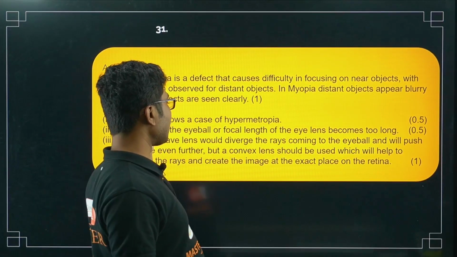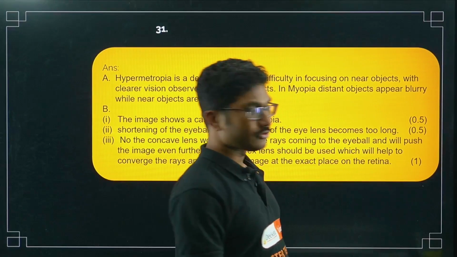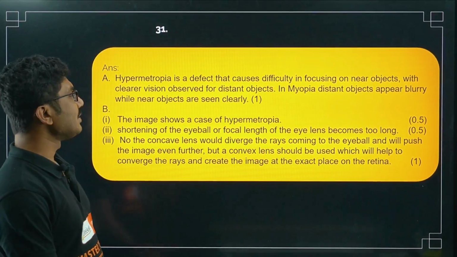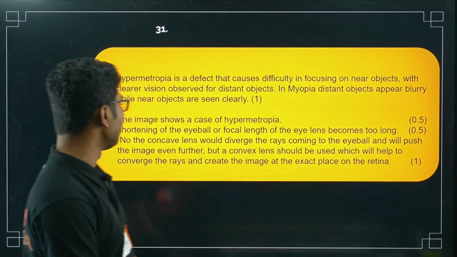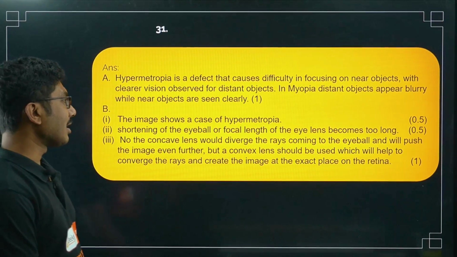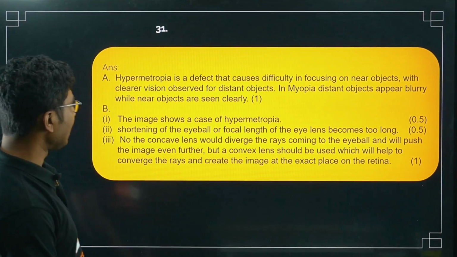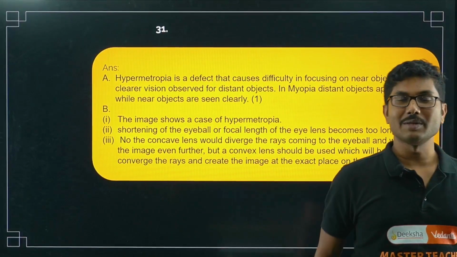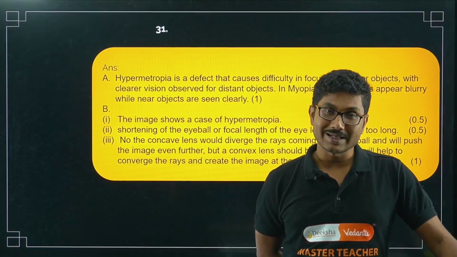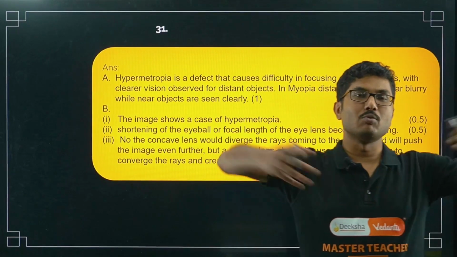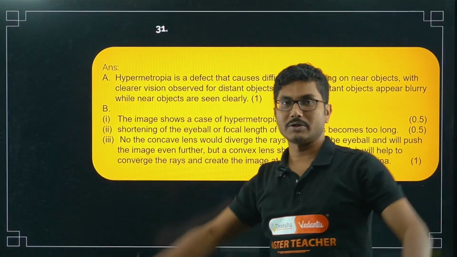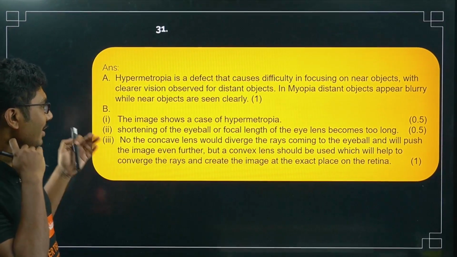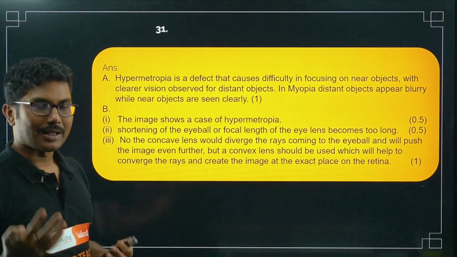Shortening of the eyeball or the focal length of the eye lens becoming too long. So these are the two reasons. Okay, not a concave lens, no. The concave lens would diverge the rays coming towards the eyeball and push the image even further, but a convex lens should be used to help converge the rays and create the image in the exact place on the retina. So hypermetropia can only be corrected by a convex lens, not a concave lens. The concave lens will make the rays diverge more, go further beyond, so whatever you are watching will become more blurry, right? But in case of a convex lens, it will make it appear clearer.